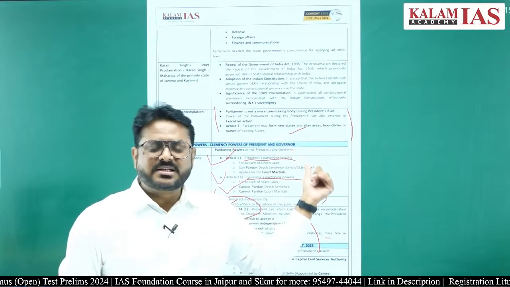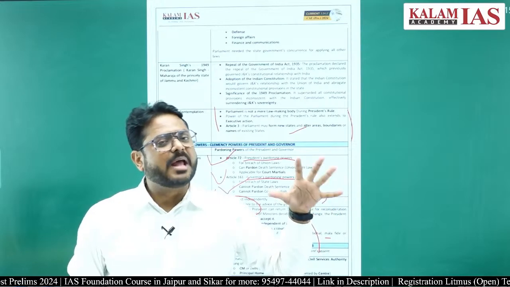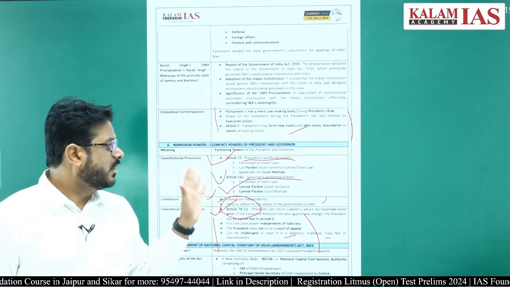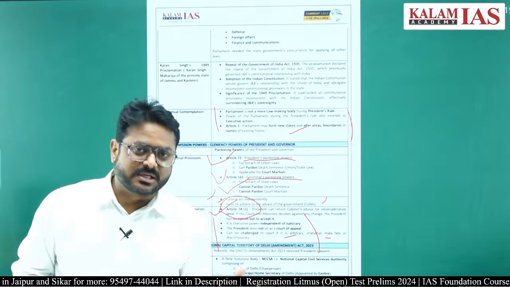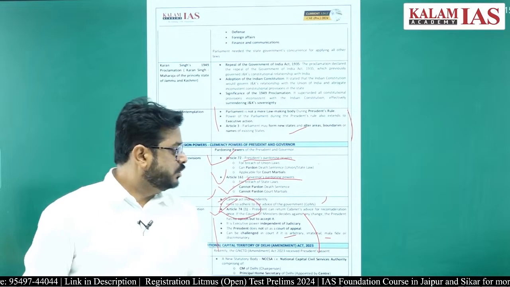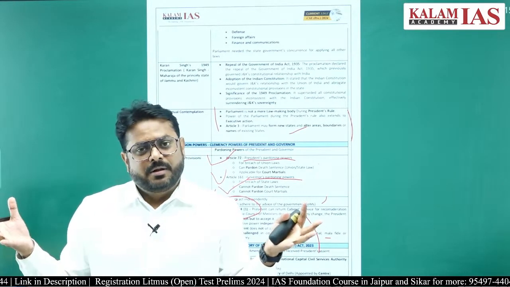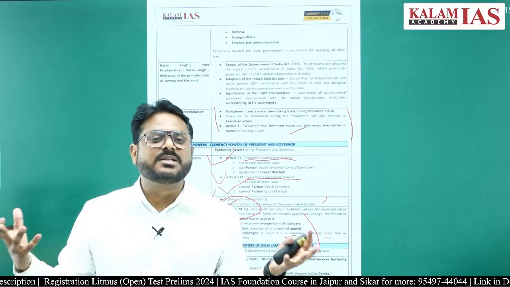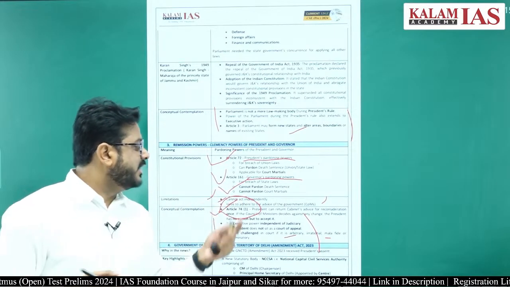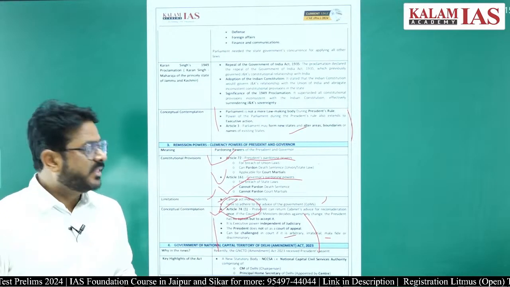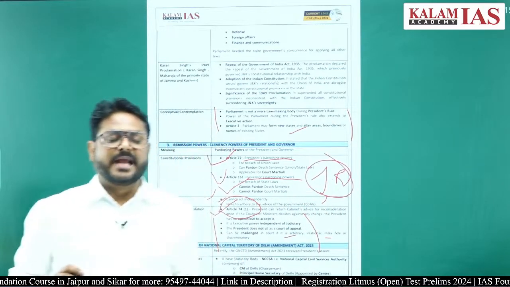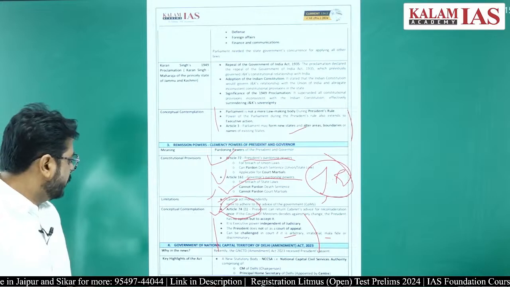Had it been a discretionary power of the President, it would not have been questioned in the court. But the thing is, it is done on the basis of aid and advice of the Council of Ministers by the President. So it comes under judicial review, because these political parties, this Council of Ministers, may have ill intention. Their decision may be arbitrary, irrational, malafide or discriminatory in nature. Therefore there is judicial review, right. I hope that is clear to you.